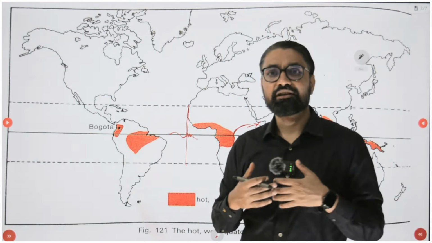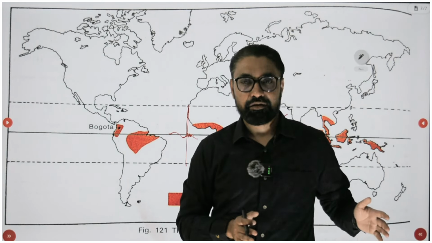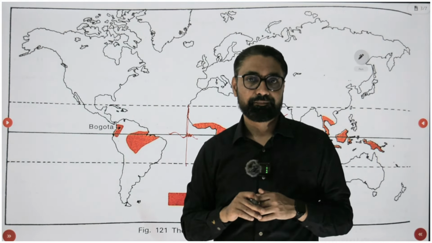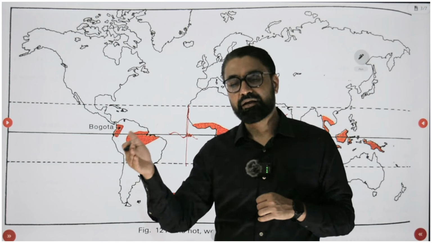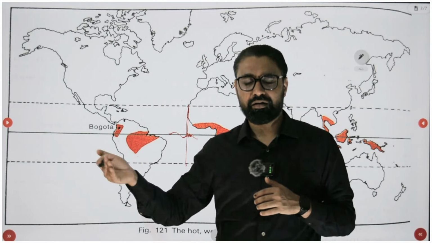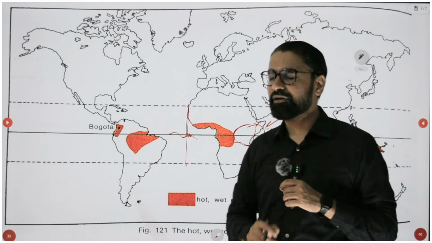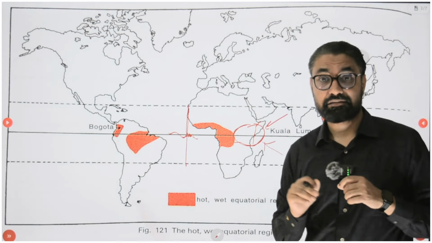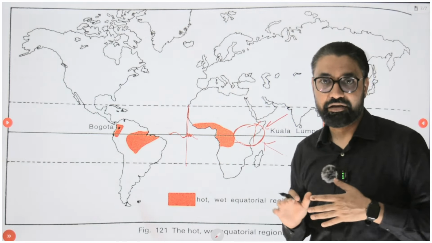Something similar is happening in Maharashtra, because of the Western Ghats, they block all the rainfall on the Konkan side. On the Konkan side we have very thick evergreen, dense rainforest, but as we go inside, on the other side, the Marathwada side, the interior of Maharashtra, there is a rain shadow zone. There are savanna grasslands. This is exactly what happened here also, in the chart that I am explaining to you.